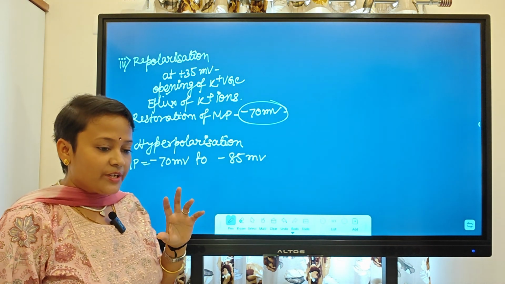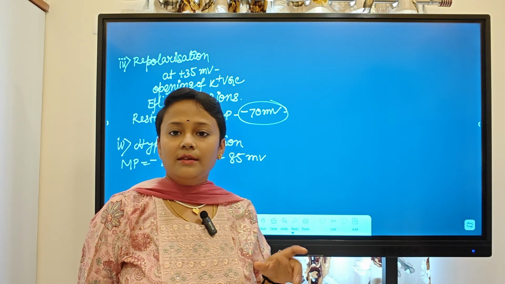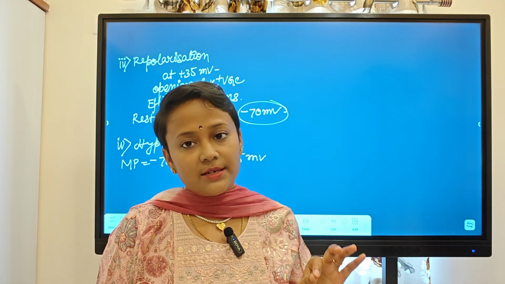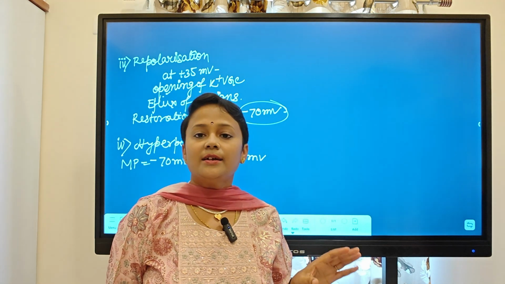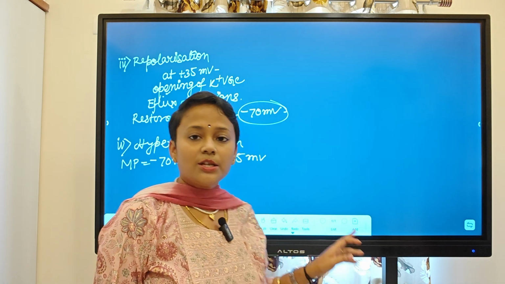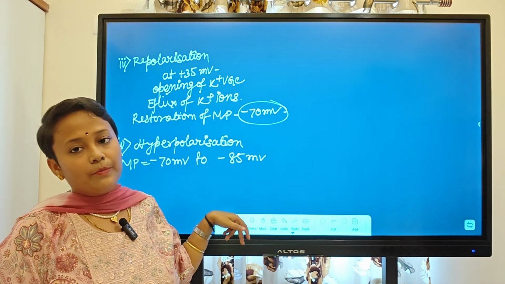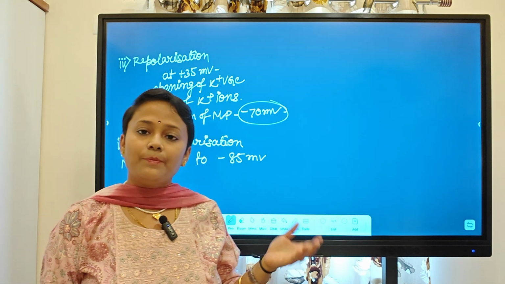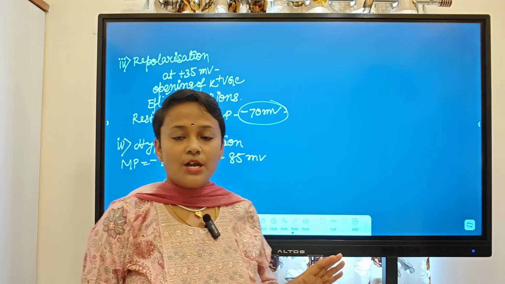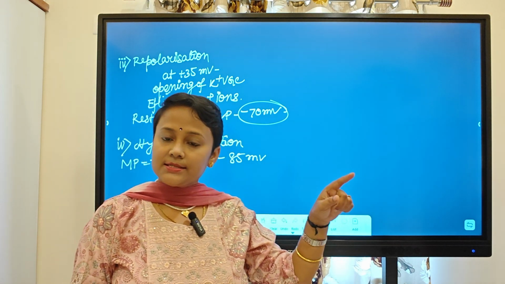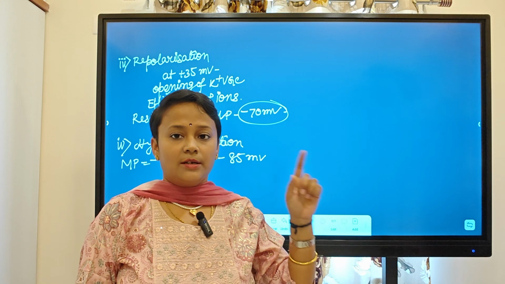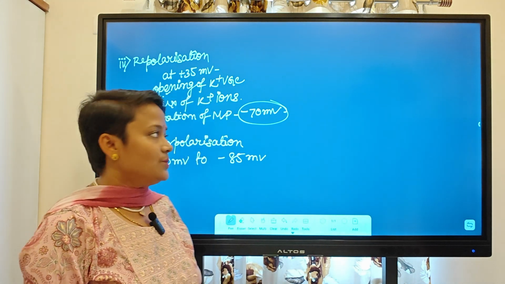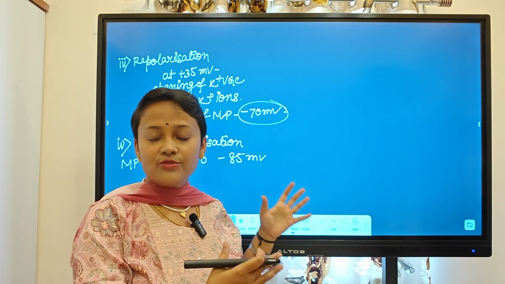Now we can understand that eventually, with the help of the sodium potassium pump, the sodium potassium transporter, and the negatively charged proteins, the hyperpolarization will go back to repolarization, meaning the membrane potential will be back to minus 70 millivolt. So eventually the process is resting stage, depolarization, repolarization, hyperpolarization and repolarization. So let's check it out with a very interesting graph.